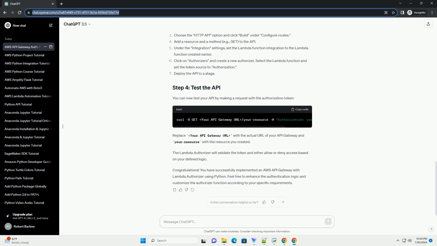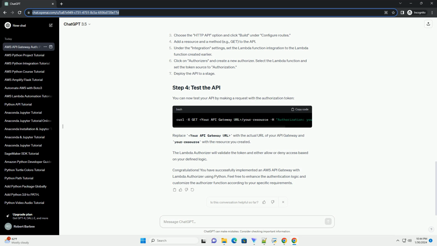Now, let's create an API Gateway and link it to the Lambda authorizer function. Retrieve the API ID from the output, and replace your API ID in the following command. Step 4. Create a resource and method. Create a resource and method in the API Gateway. Step 5. Deploy the API. Deploy the API to make it accessible. Step 6. Test the authorization. Make a request to your API, including the authorization header with a valid or invalid token.